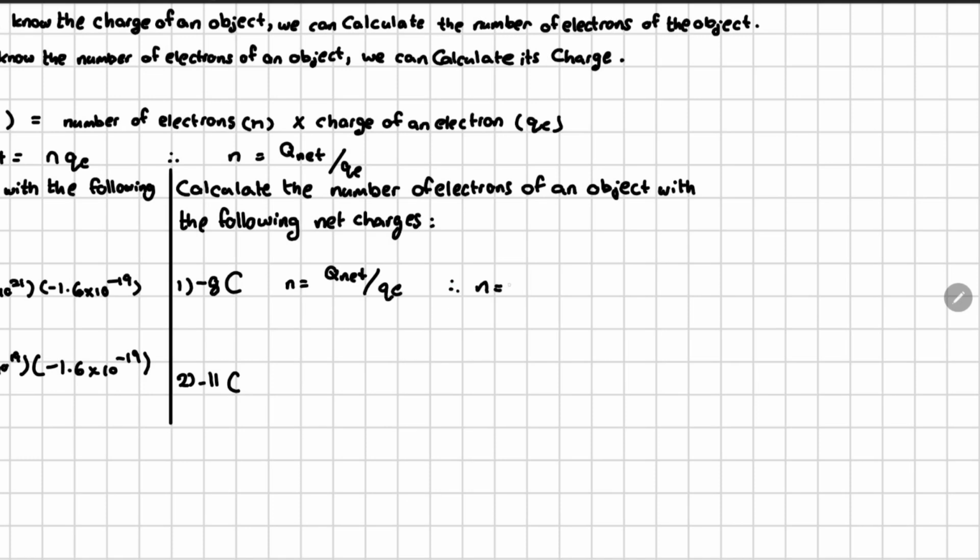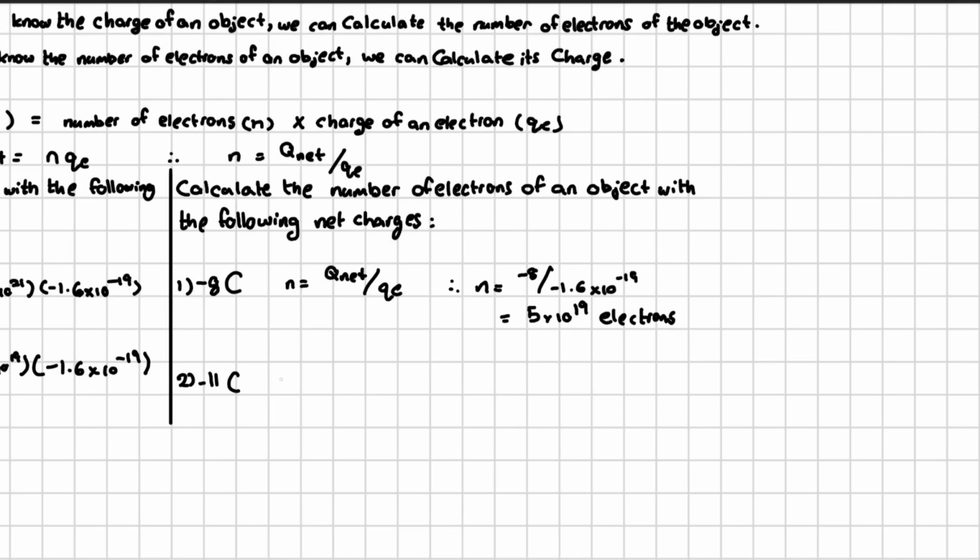Therefore, the number of electrons is equal to -8 divided by -1.6 times 10 to the -19. And that would simply give us an answer of 5 times 10 to the power 19 electrons. So if I have a net charge of -8 coulombs, I would have to have 5 times 10 to the power 19 electrons in that object.